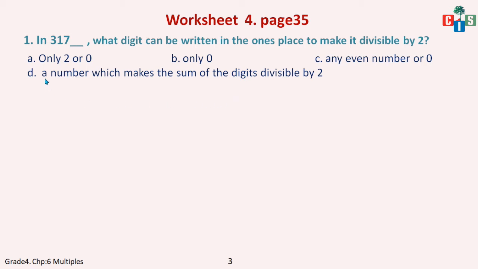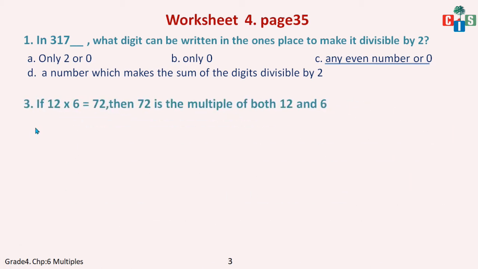Okay, so let's check a number which makes the sum of the digits divisible by 2. Means a number whose sum is divisible by 2, that number we will have here. No, I think the C option is right. Any even number or 0. Fine. Now moving on to the third example.